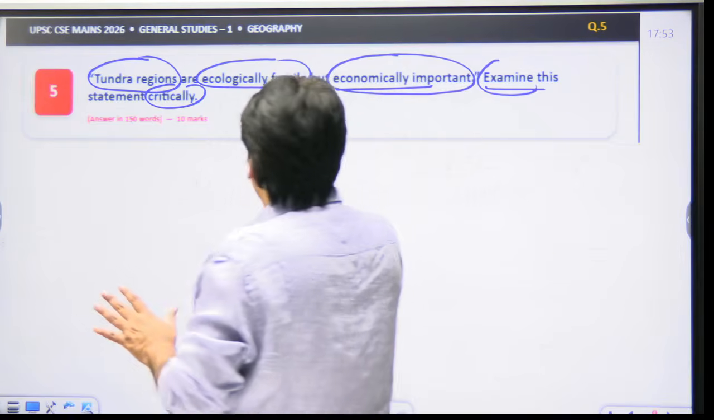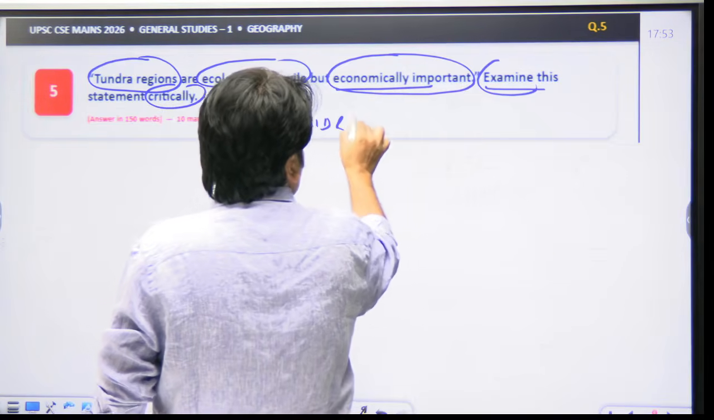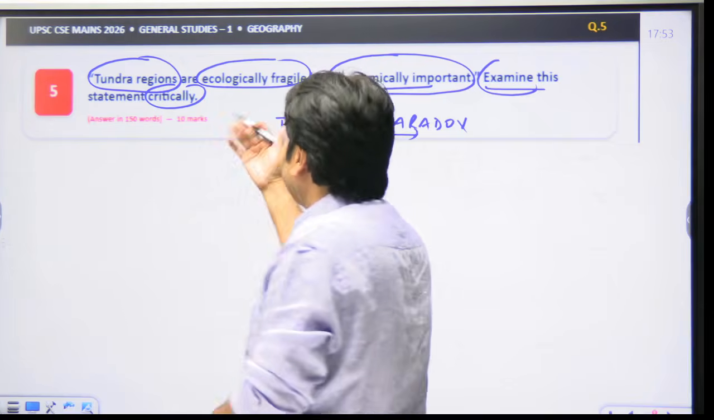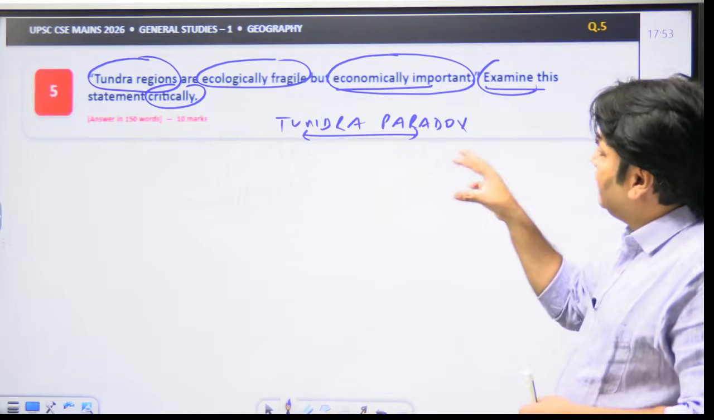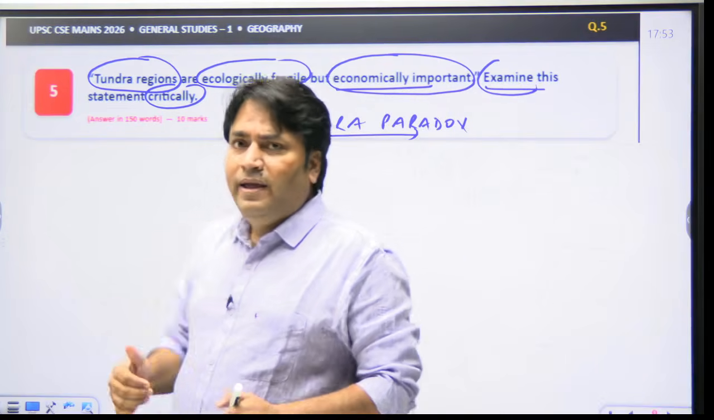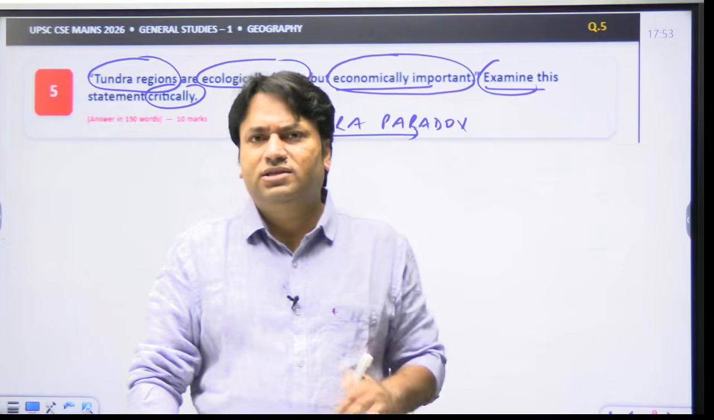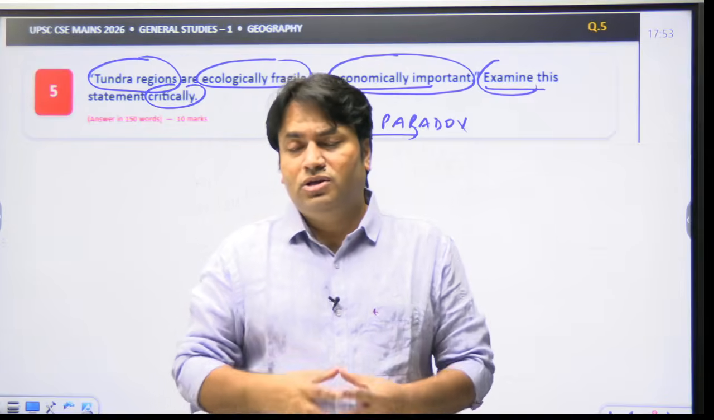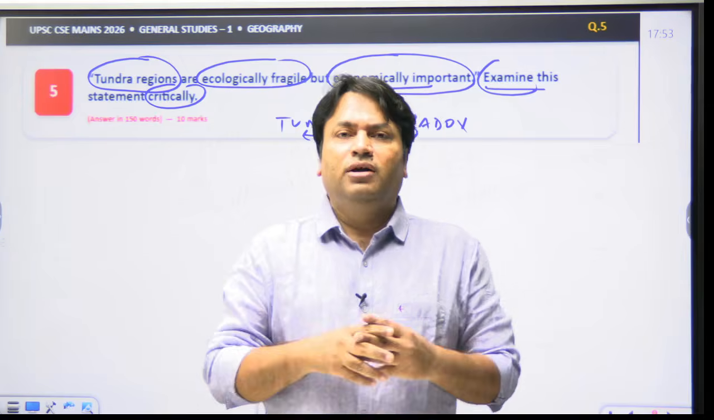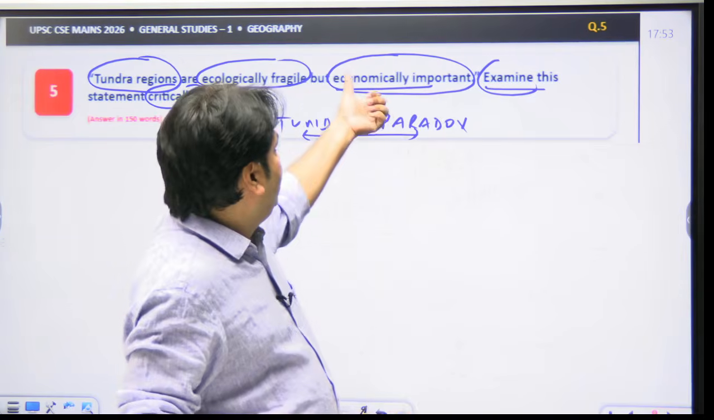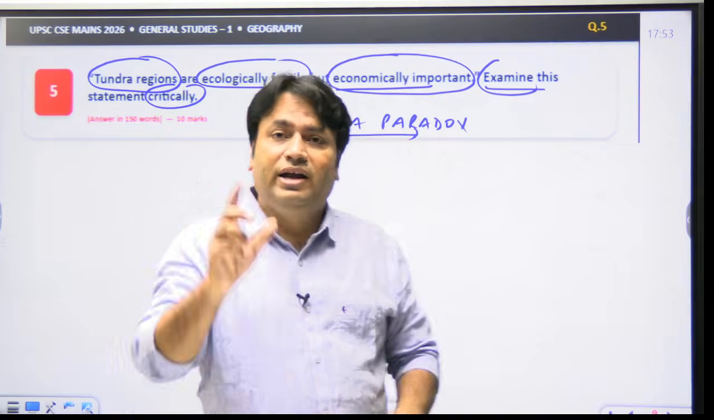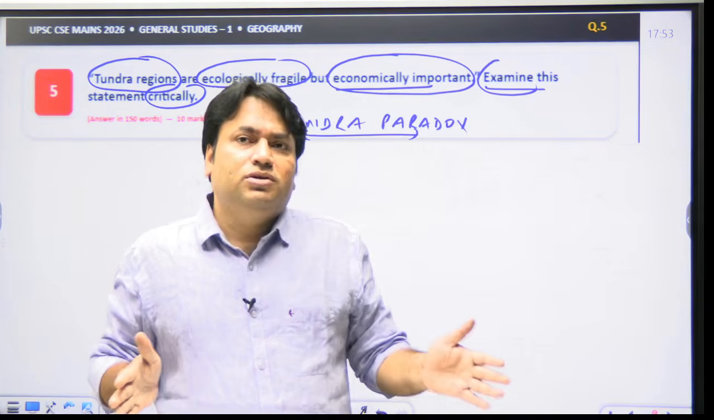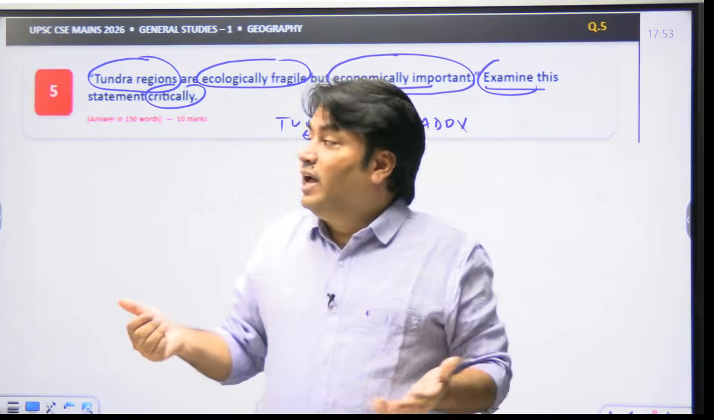So basically in this question, you have to explain the tundra paradox. And this is not only static, but you will find that this theme is frequently in the news due to several reasons, and when I discuss the complete theme, you will understand why it is in the news. Here the directive keyword is examine, and we have to examine it critically. It means that we have to address all the dimensions of this statement. It means we have to address this paradox.